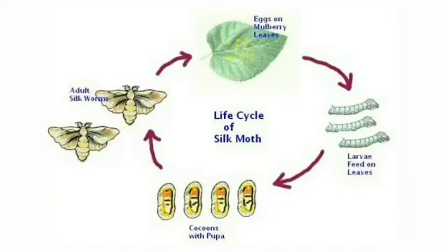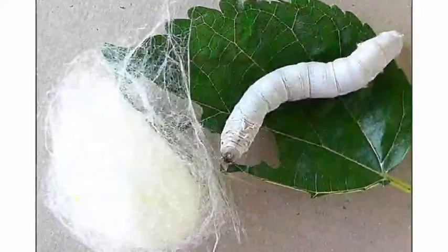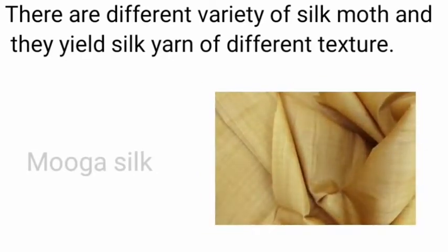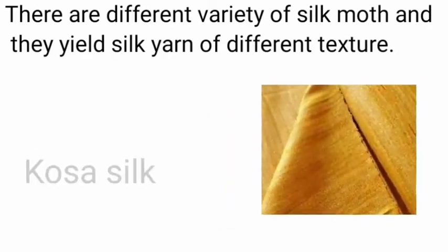We know in the life cycle of silkworm that cocoon is made up of silk fibers, so the silk yarn is obtained from the cocoon of the silk moth. There are different varieties of silk moth and they yield silk yarn of different texture. For example, tussar silk, muga silk, kosa silk, etc.